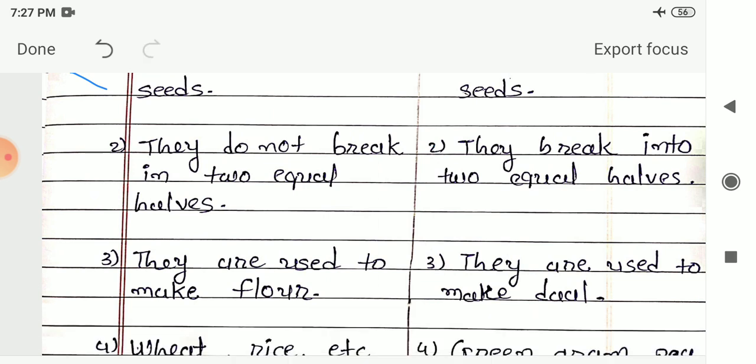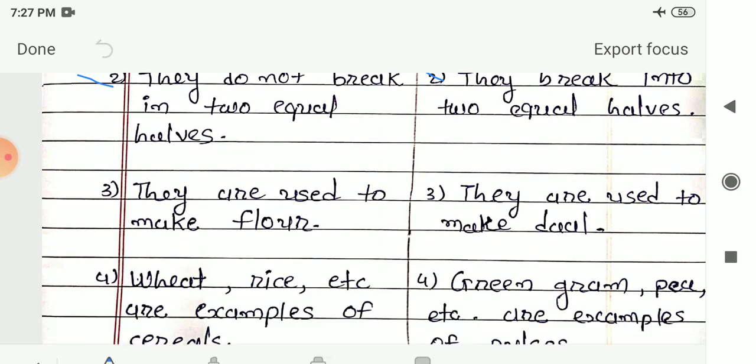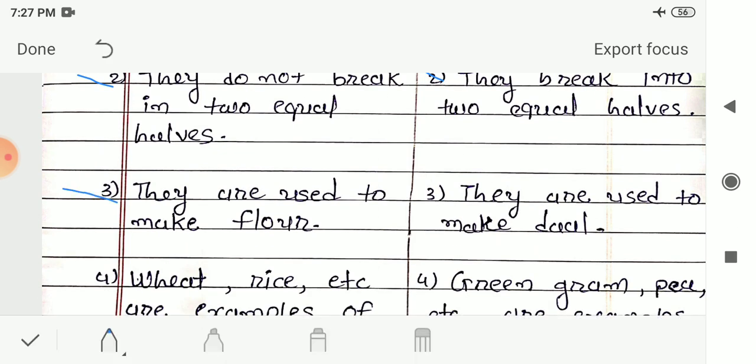The next difference between cereals and pulses: cereals are used to make flour. We can get small pieces or powder form of the cereal, so they are used to make flour. For example, we make flour from wheat, and also flour from rice. So this kind of cereals are used to make flour.